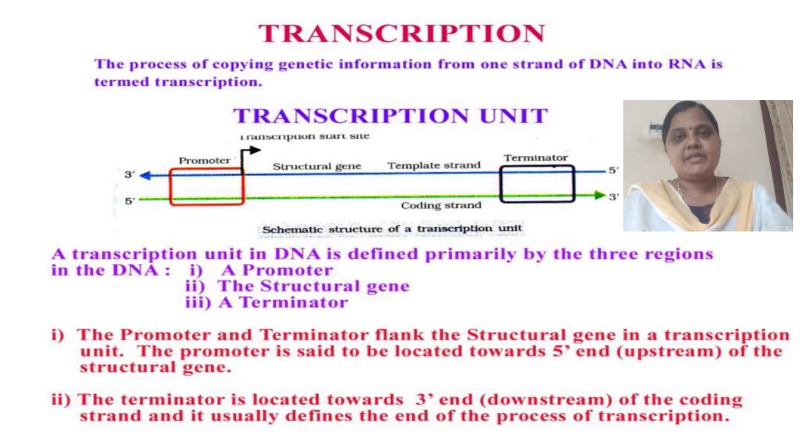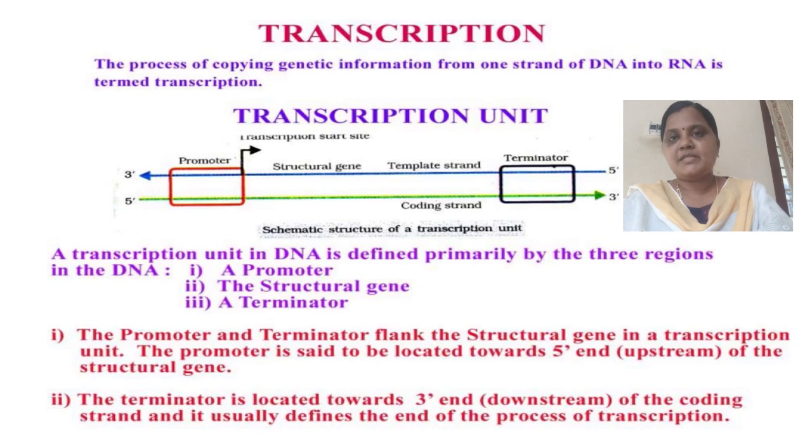In this transcription unit, three regions are defined: promoter, structural gene and terminator. First I told what is meant by transcription: the process of copying genetic information from one strand of DNA into RNA is called transcription. The promoter and terminator flank the structural gene in a transcription unit, and the promoter is located towards the 5' end, upstream of the structural gene.